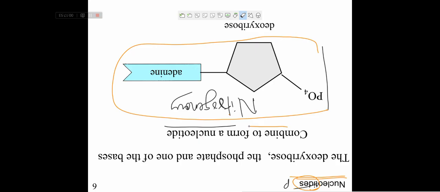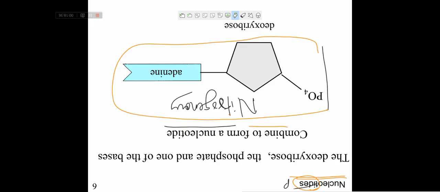Remember, phosphate groups are present in this. What is present in a nucleotide? A deoxyribose, phosphate, and one of the bases. One of the bases means one from adenine, guanine, cytosine, thymine. From these four, one organic base is present, attached with this deoxyribose. Then that whole structure we call a nucleotide.